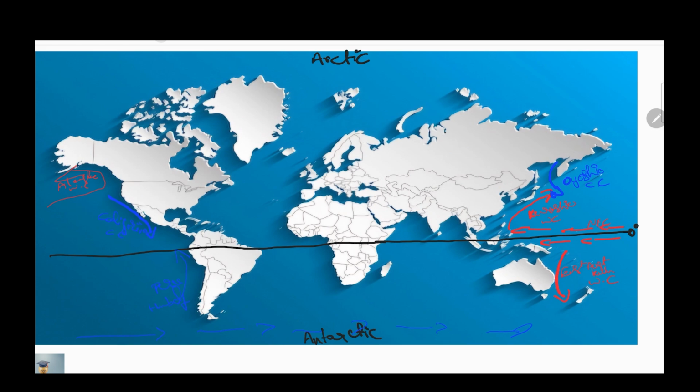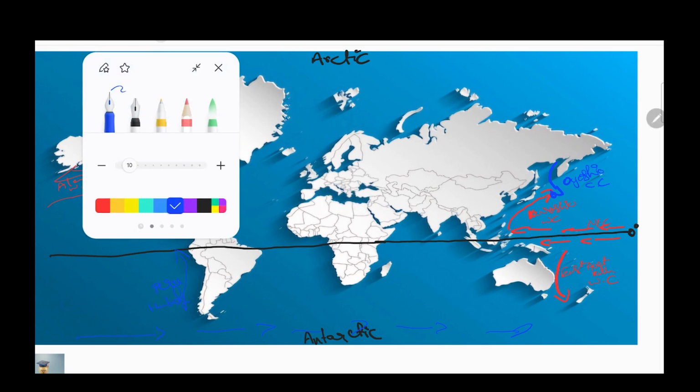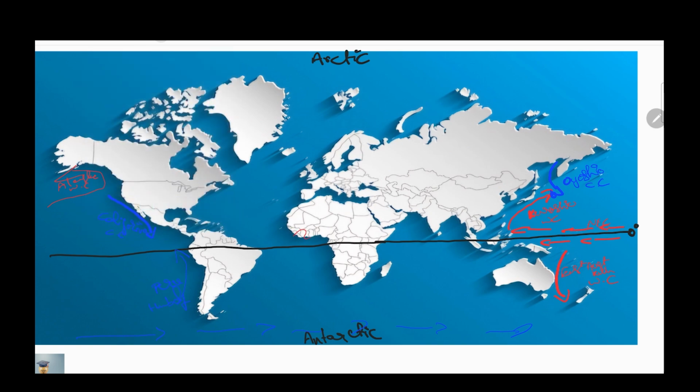Now we move towards the Atlantic Ocean. First we discuss the warm current. Here there is the North Equatorial Current which turns here. Due to what? There are four causes. Wind will drift to the right side in the northern hemisphere, and to the left side in the southern hemisphere. This is the reason, the Coriolis force is affecting the wind.